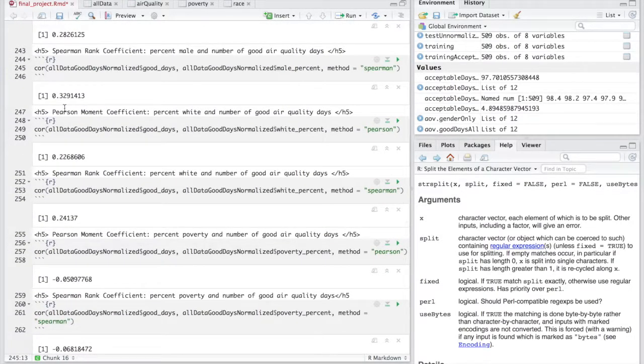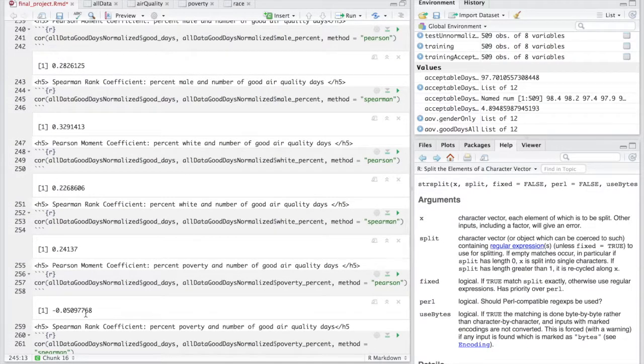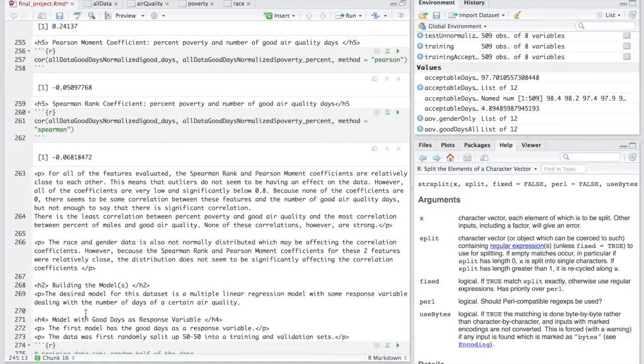The highest was 0.329 for percent male and number of good air quality days, but even for percent poverty, the number was very, very close to zero. And although this shows that there is some correlation, because these numbers are less than 0.8, it shows that the correlation is not really that significant.